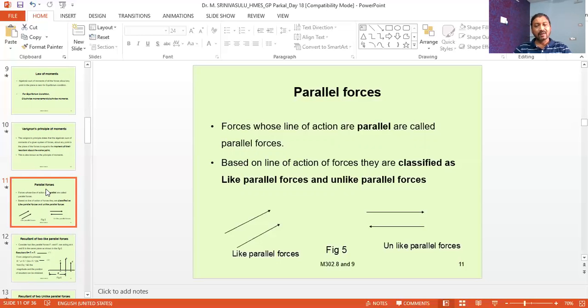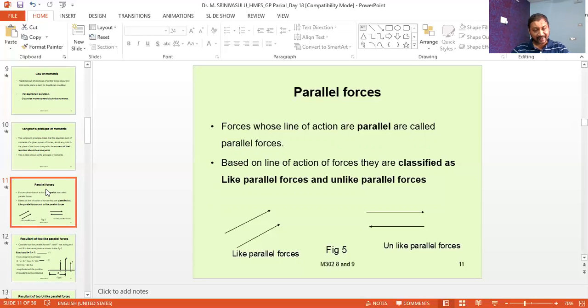It makes how much angle, either with vertical or horizontal, and in which direction. So that direction will clearly specify the force. Now coming to the parallel forces, we know that the force will have a line of action. So the line of action is very important here. What is called the line of action?